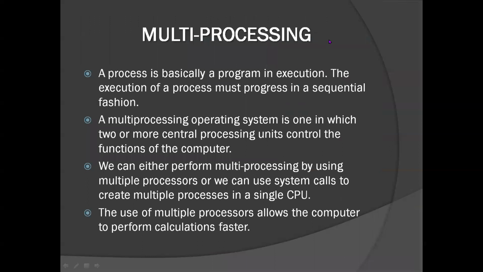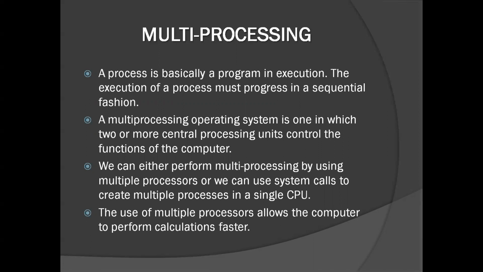Now, let's move on to multiprocessing. Multiprocessing is basically just doing multiple processes parallelly. So let us first understand what a process is. A process is basically a program in execution. That is, if we write a program in a programming language and put it in execution, it becomes a process. One main thing with processes is that they must progress in a sequential fashion.